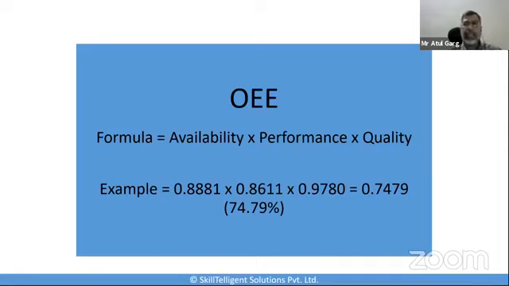So what has happened is that we would in a normal way come back and say, oh, I had a very small breakdown of only 47 minutes in a shift, or I had only maybe 300 odd widgets or parts which were faulty. So I actually had a very good run of my production. But when you calculate it back, you realize that your performance has actually been less than even 75%. So you have scope to improve that. And as you start moving up to 80, 85% or so, you will see that your rejection rates drop, your availability starts going up, and your performance starts coming up as well. That's why the OEE tells us where we stand in real terms.